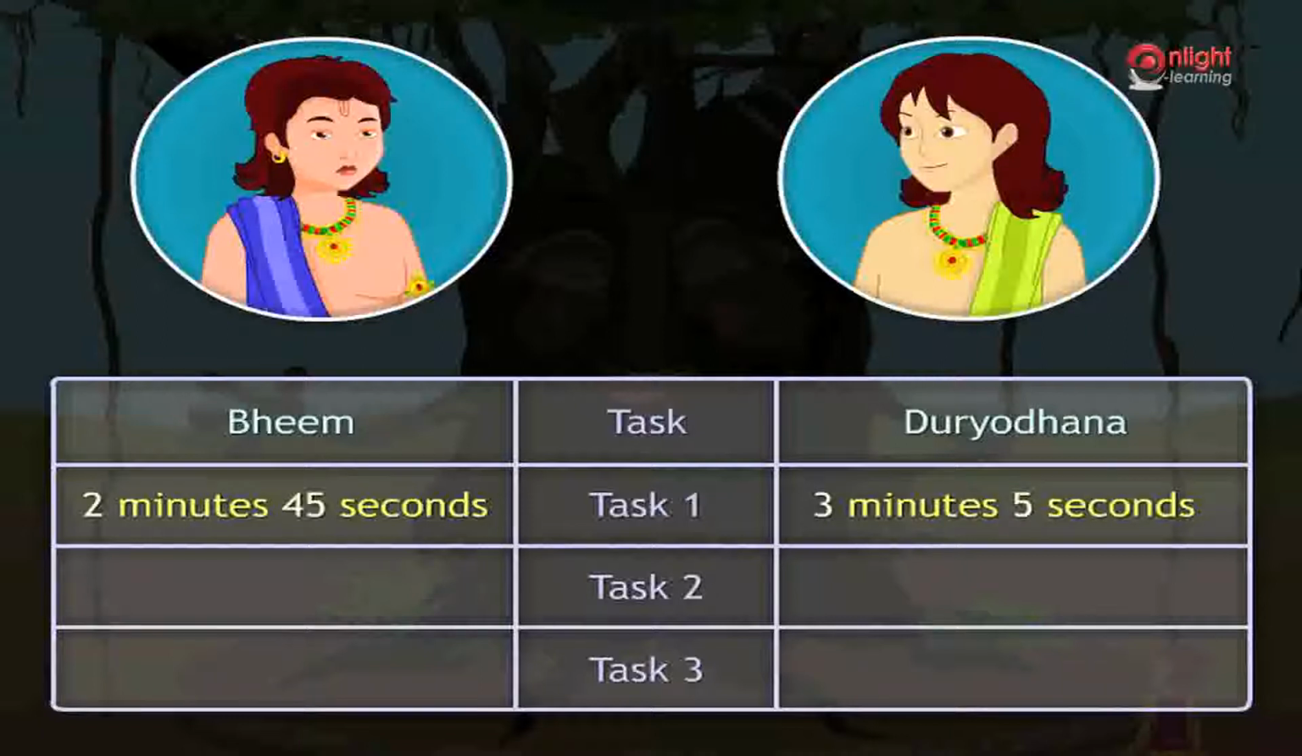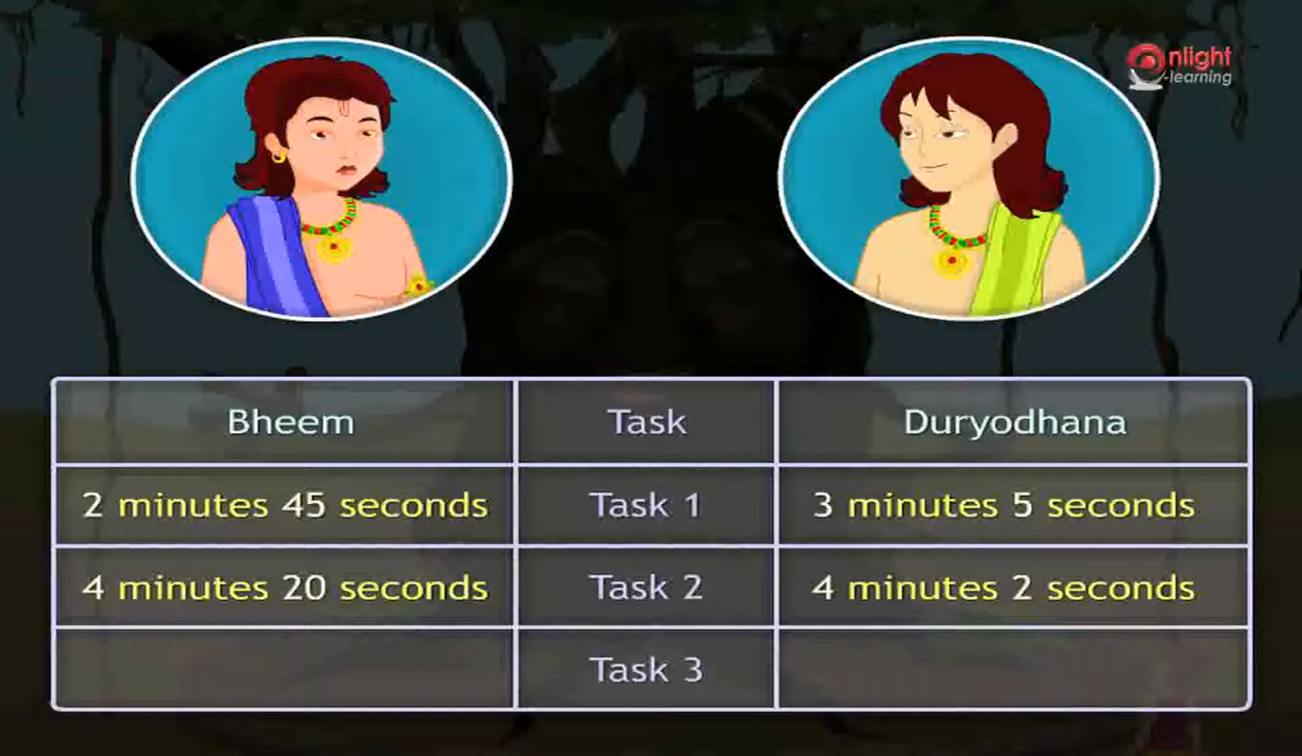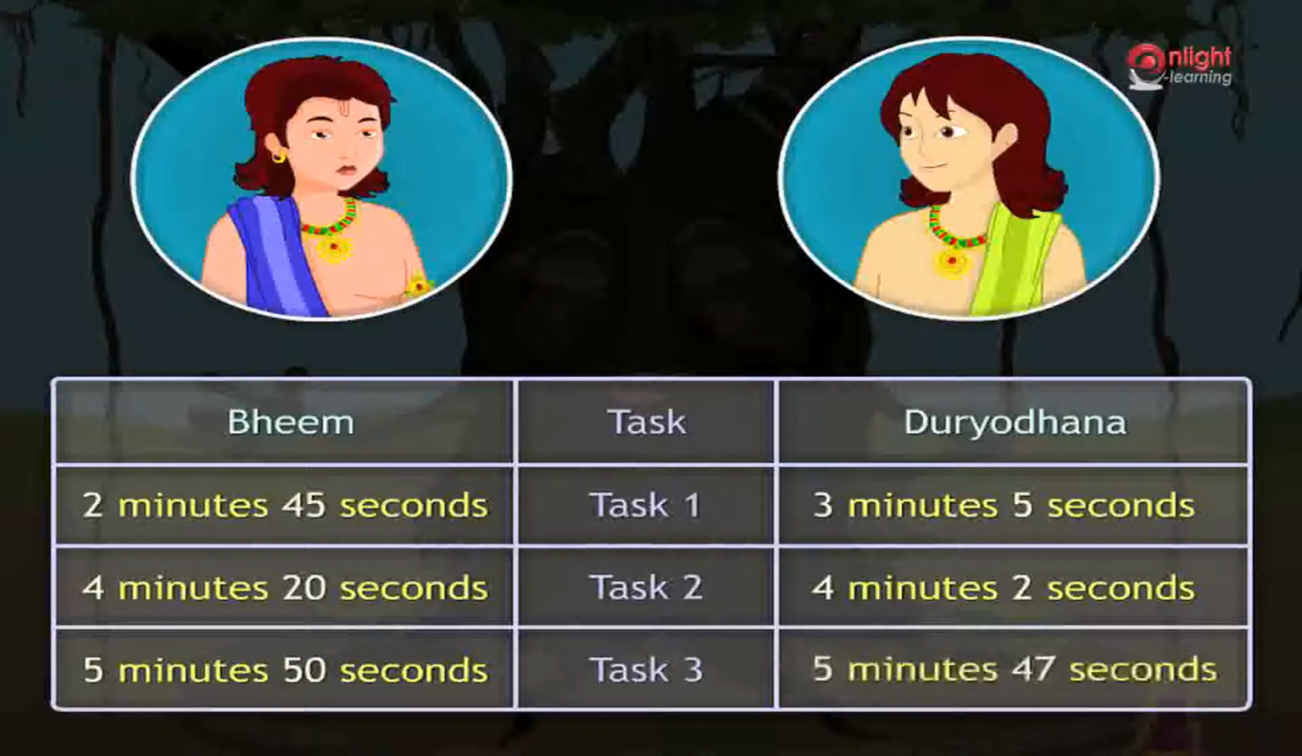For the first task, Bhim timed 2 minutes 45 seconds, whereas Duryodhana timed 3 minutes 5 seconds. For the second task, Bhim timed 4 minutes 20 seconds, whereas Duryodhana timed 4 minutes and 2 seconds. For the third task, Bhim timed 5 minutes and 50 seconds, whereas Duryodhana timed 5 minutes and 47 seconds.